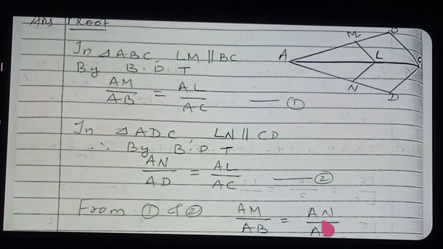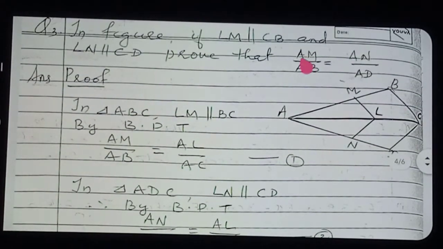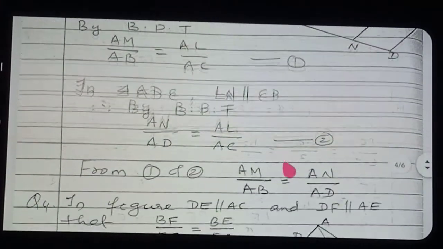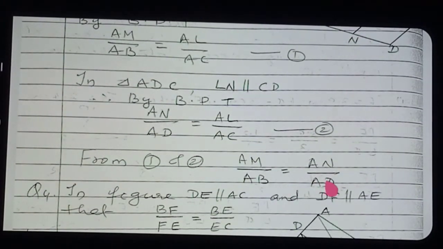How simple it is. Very easy. You only wanted to prove that. See the question: AM by AB is equal to AN by AD is all you wanted to prove. So you have proved it. How easy it is. Clear now?